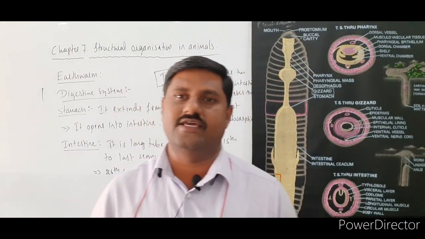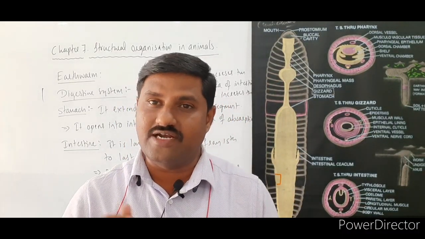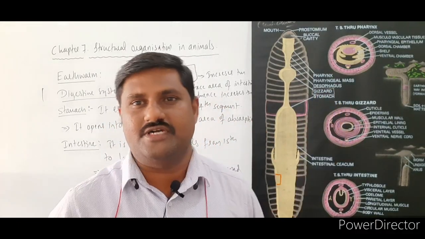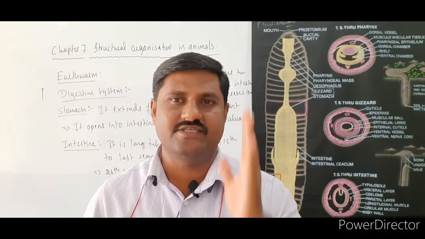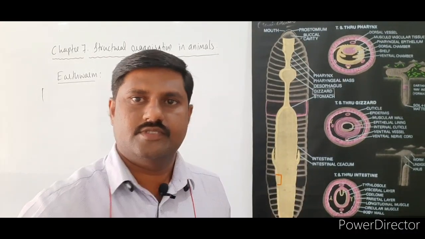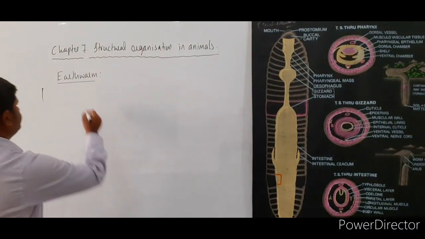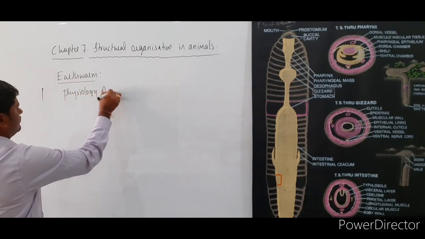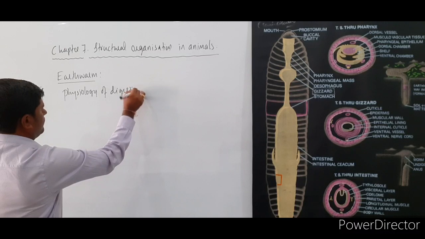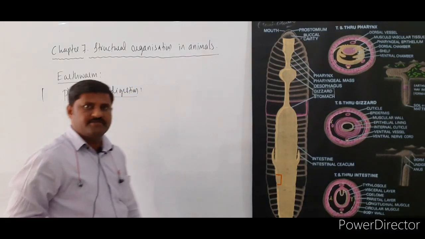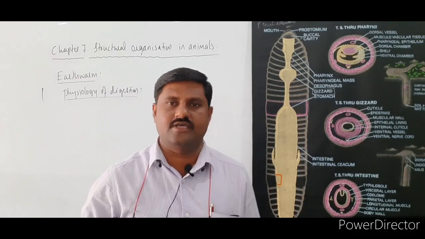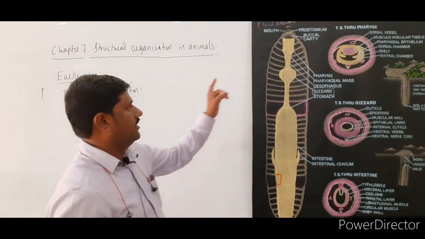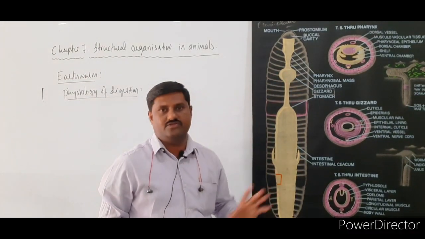And let us study the physiology of digestion. How the digestion process is done within this digestive tract in this animal, let us see now itself. In physiology of digestion, we come across how the digestion of food takes place in the digestive tract of this earthworm, right?